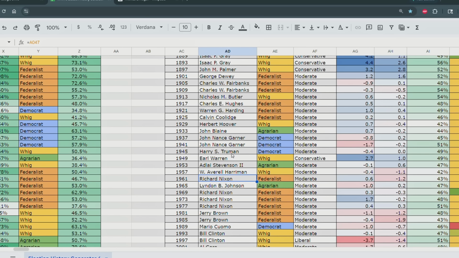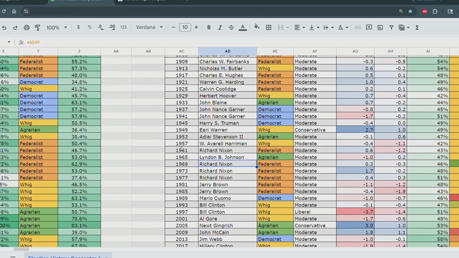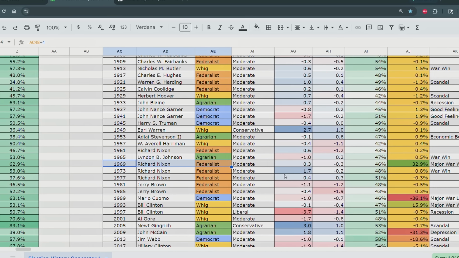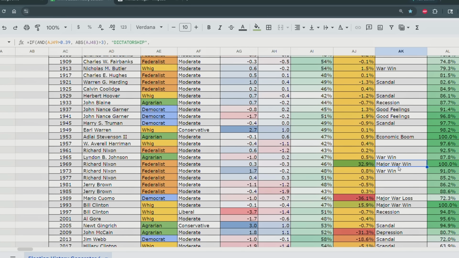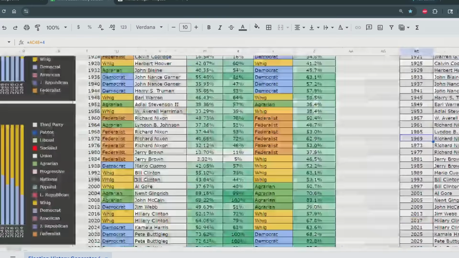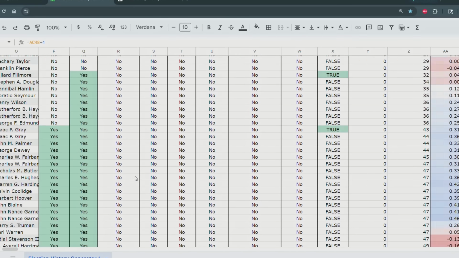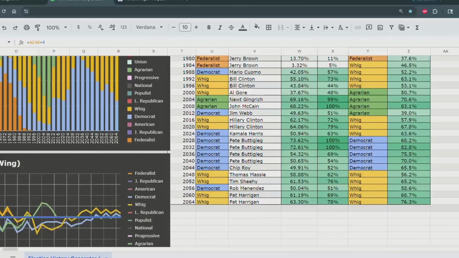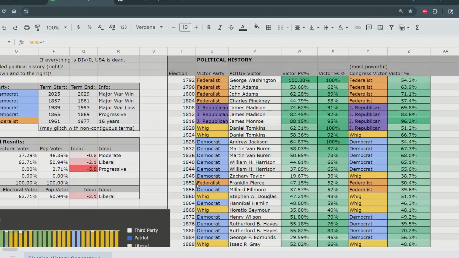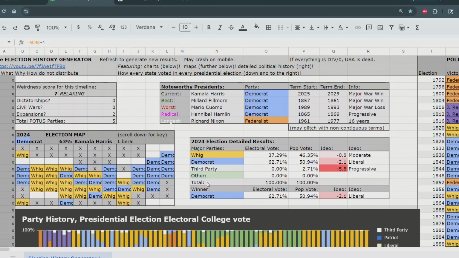But what happened in this timeline is Nixon won the 1960 presidential election. He lost the 1964 presidential election to Lyndon B. Johnson, but then he won the 1968 presidential election. He came back to office, and he won a major war win. 1968, let's see if anything interesting happened down there. No acquisitions, so probably he won the Vietnam War in this timeline. But he was in office total for 16 years. This is a bit glitchy, but that's what it is.